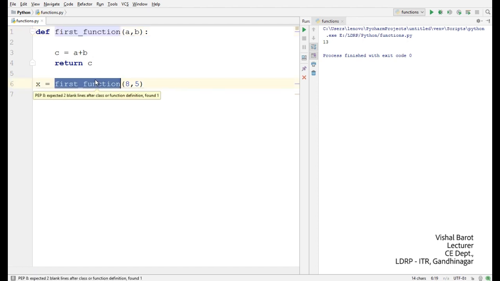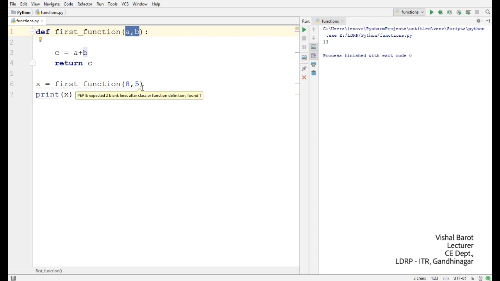Now let's see about the arguments of a function in Python. There are three kinds of argument we can pass. The first one is positional argument, the second one is arbitrary argument, and the third one is keyword argument. Here when you write a comma b, this is called positional argument. Why is it called positional argument?